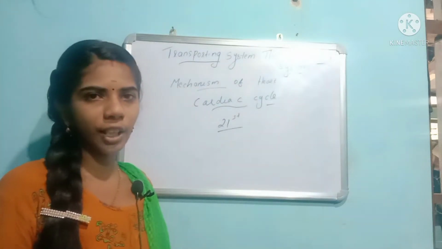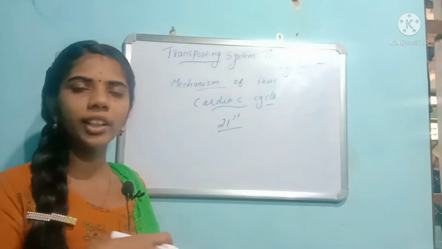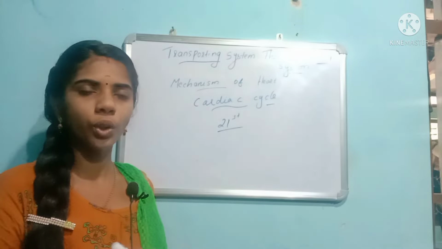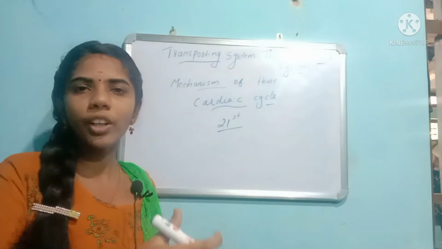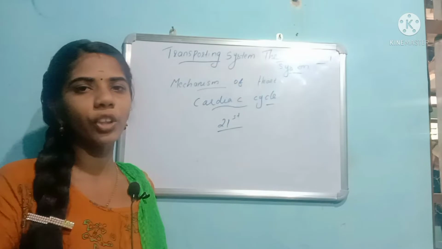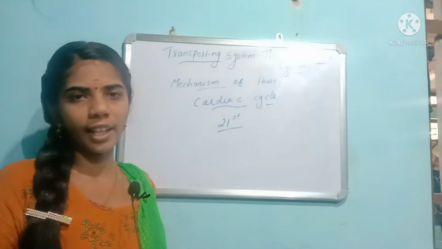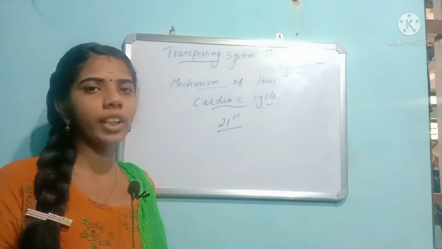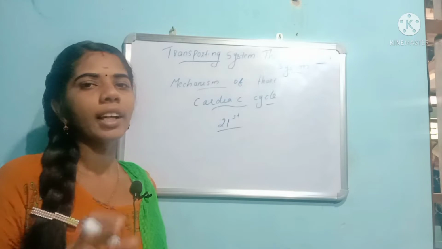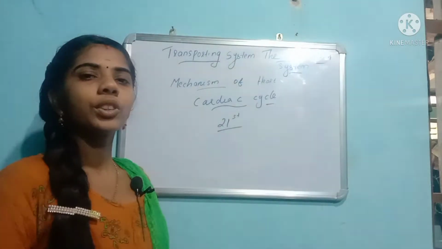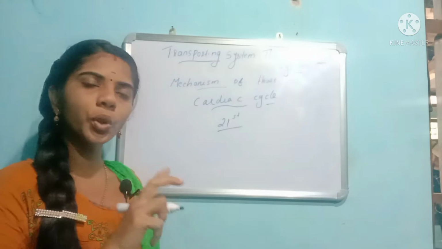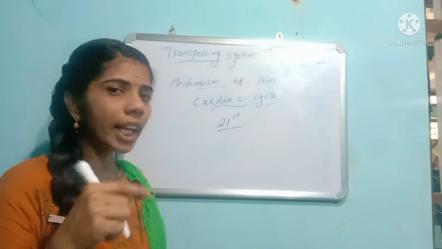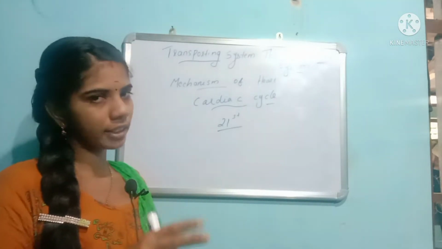And what is meant by the cardiac cycle? In the previous class I told you about the contraction and relaxation of the auricles. One contraction and one relaxation of the atria and the ventricles will be known as the cardiac cycle. Clear? So when you are thinking about the cardiac cycle, it is the contraction and relaxation of the atria and the ventricles.